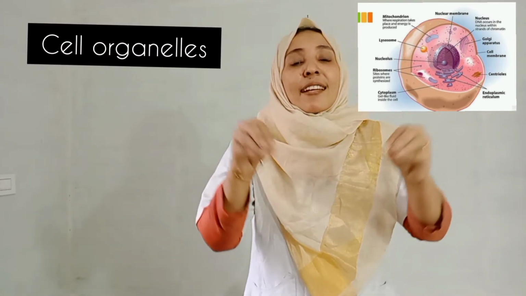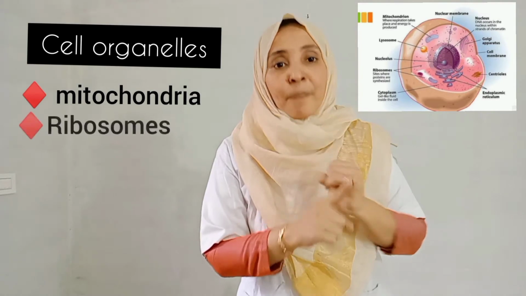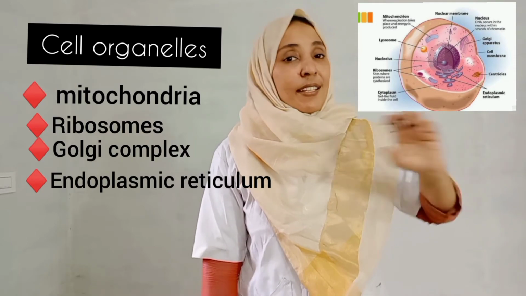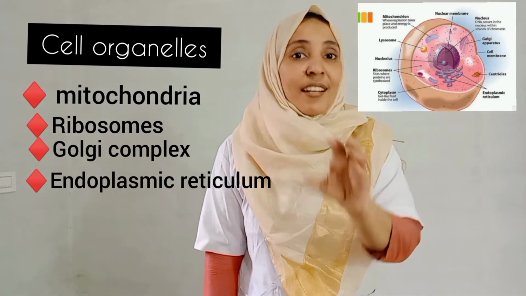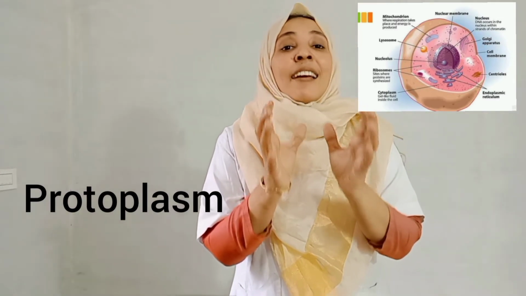Okay. So with the help of the diagram, we can see the structure of a cell more clearly. In the diagram you can see all the parts of the cell very clearly. Inside the cytoplasm, we can see the suspended cell organelles, such as mitochondria, ribosomes, Golgi complex, endoplasmic reticulum, etc. Cytoplasm plus nucleus, that is the protoplasm, the entire living content of the cell.